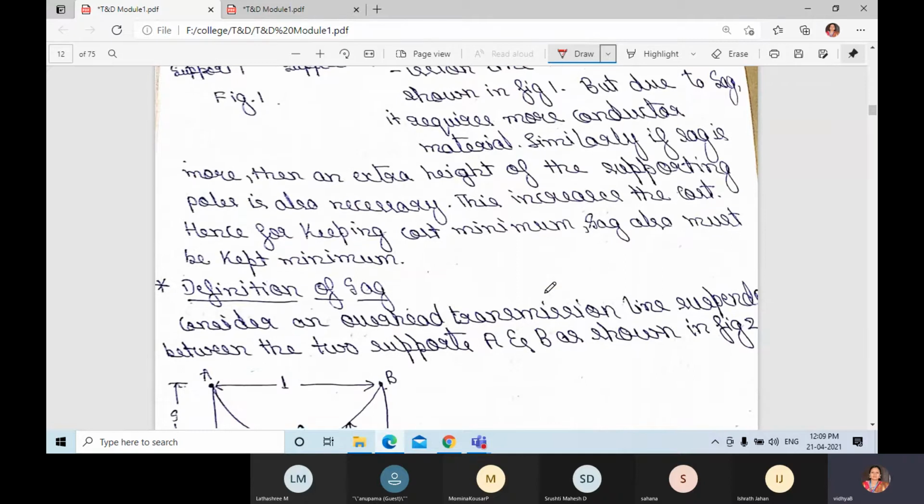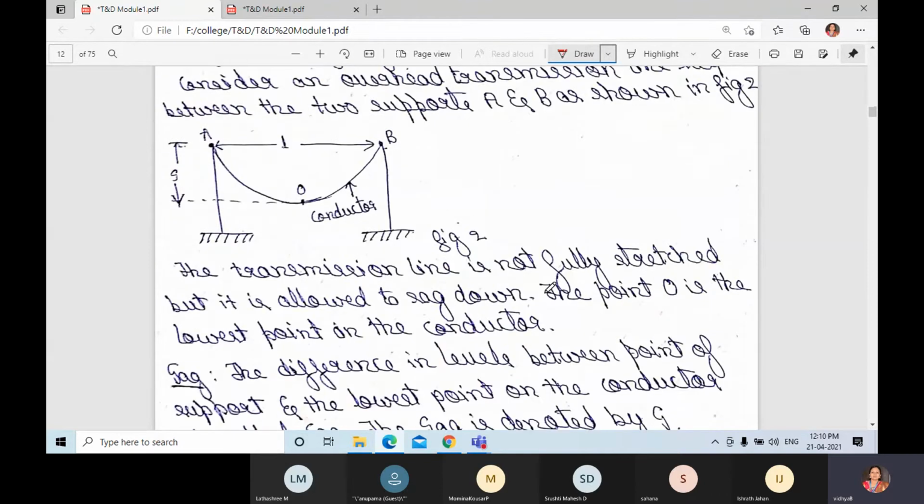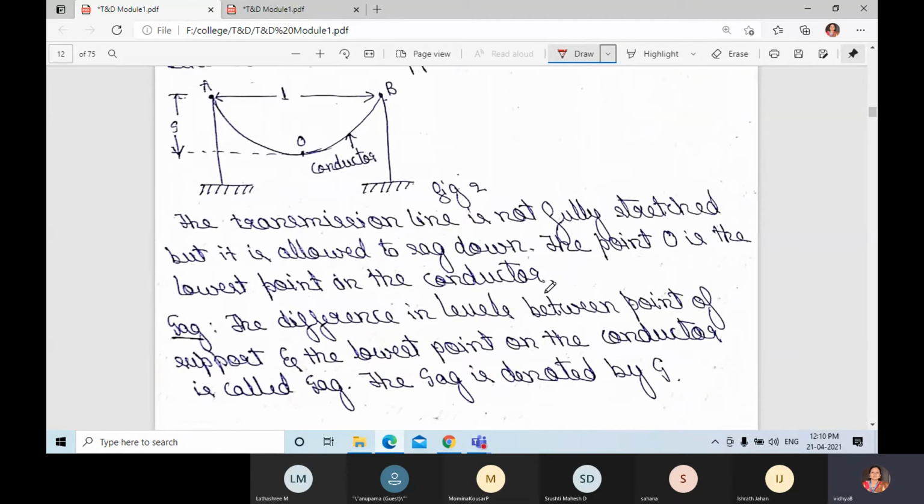What is the definition of sag? Can anyone answer? It is the difference in levels.